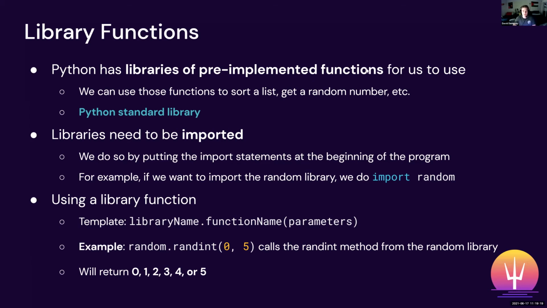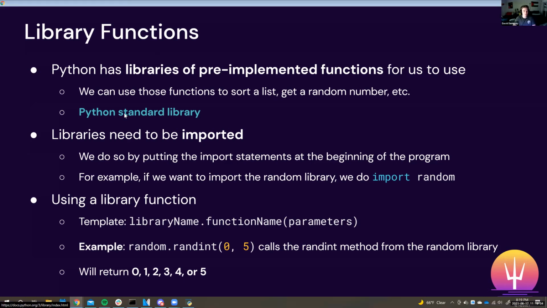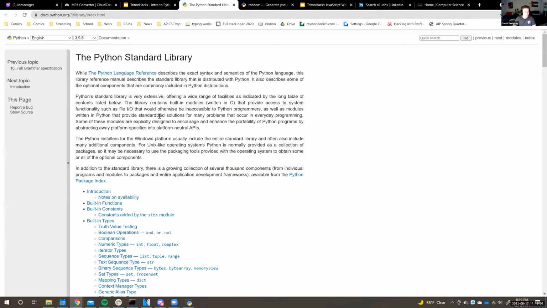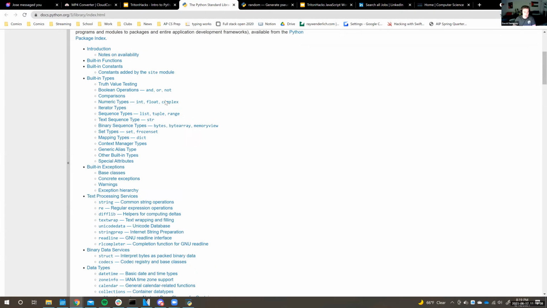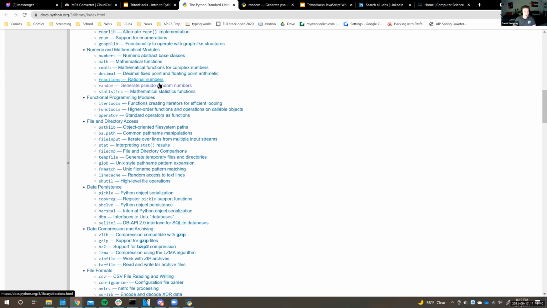So first I'll talk about the Python standard library. And so the Python standard library basically lets you use a bunch of methods that are already built into Python. So for example, like if you want to find a method to sort a list or get a random number, these are all built into the Python standard library. You can click this link and this has all of the information of stuff that's built into Python.